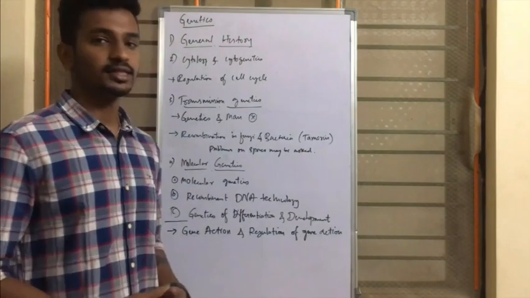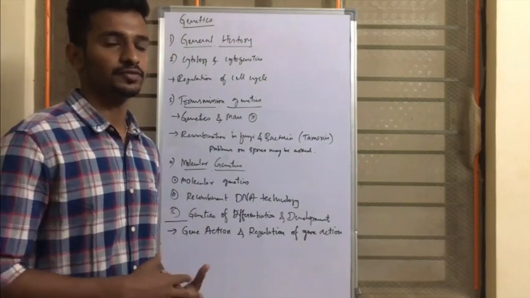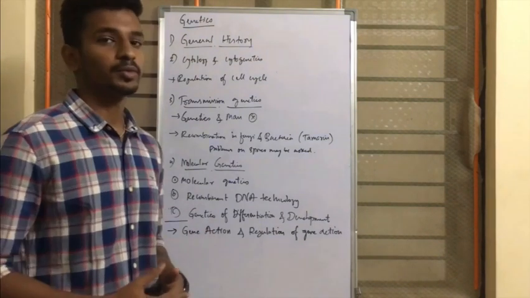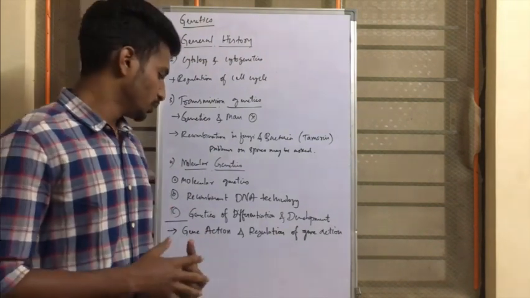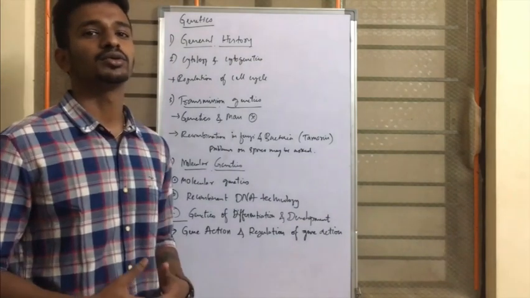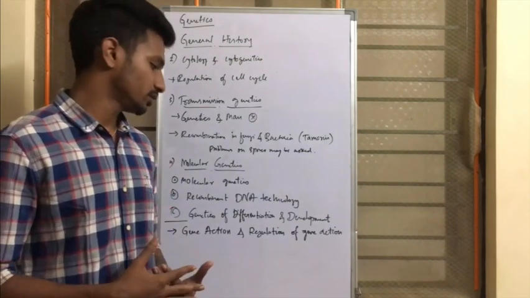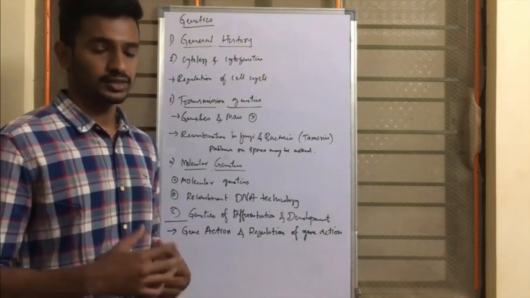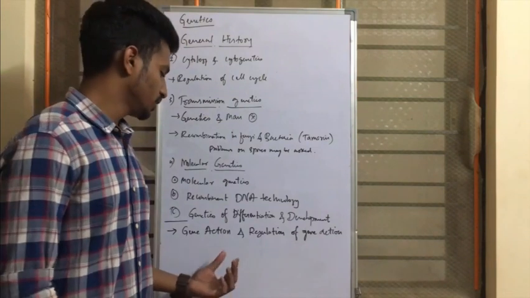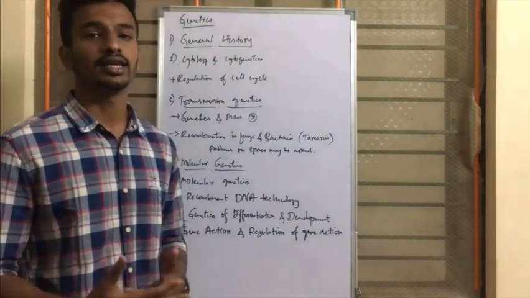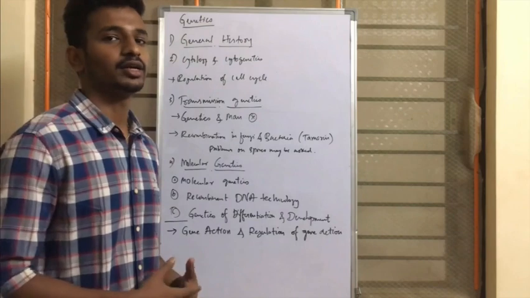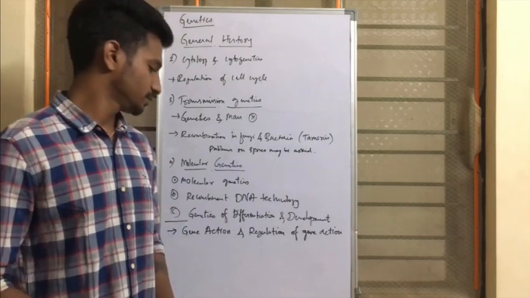Next is gene action, that is transcription and translation and the regulation of gene action. These things are important from the molecular part. And if you don't get these things from the B.D. Singh book, go through the YouTube lectures by different channels, topic wise. And a few topics from these chapters are there in the Somus Biology channel. You can refer to it and you will get a better understanding.